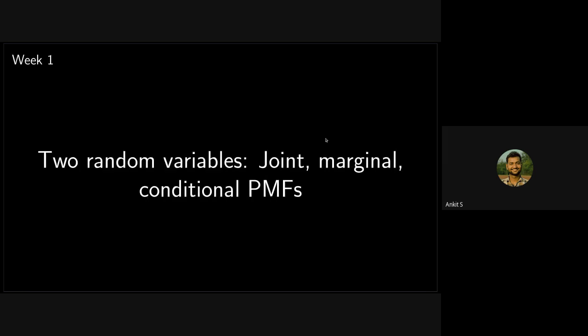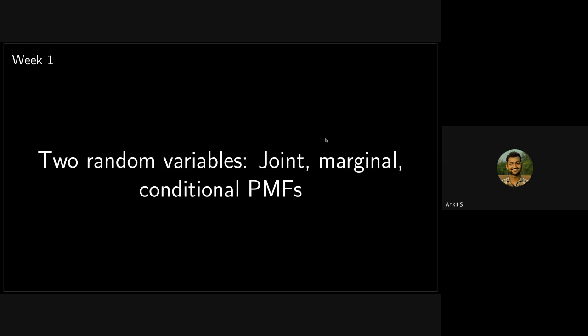In week 1, we studied two main topics. It was just the starting week, so there was not a lot of content. We studied joint, marginal and conditional PMF of two random variables, and the joint, marginal and conditional PMF of more than two random variables.